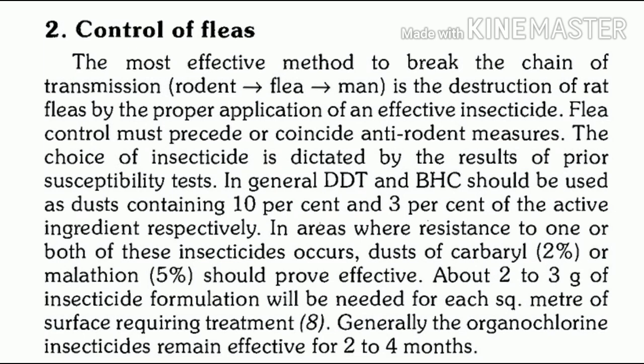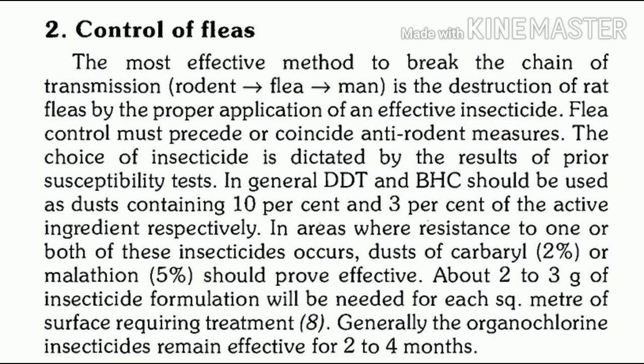Insecticides are of three groups. We can use organochlorine insecticides, organophosphorus insecticides, or carbamates. From organochlorine we can use DDT or BHC. It is 10% DDT and BHC that can be used. DDT is 10% and BHC is 3%. Plus from carbamates, carbaryl 2% can be used, and from organophosphorus compounds, malathion 5% can be used.